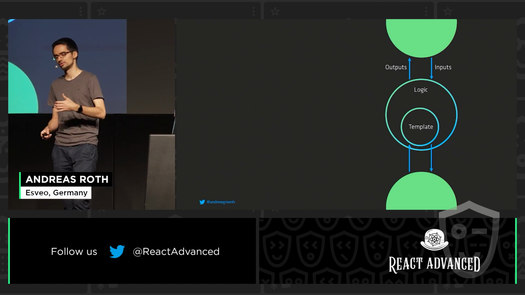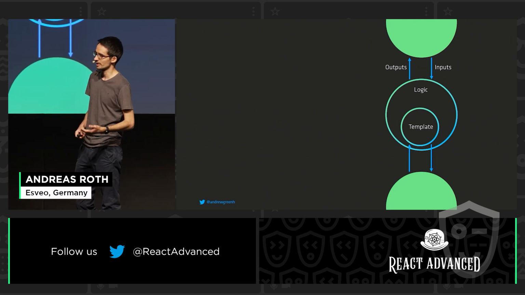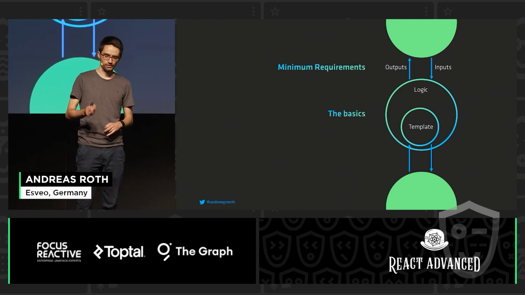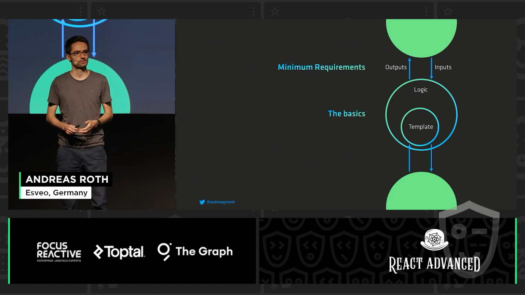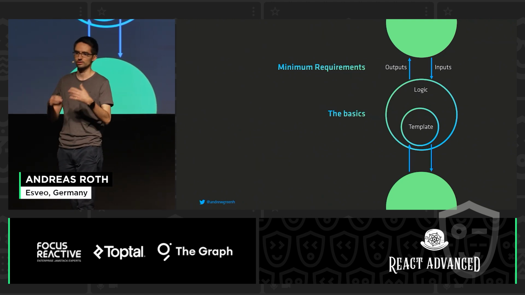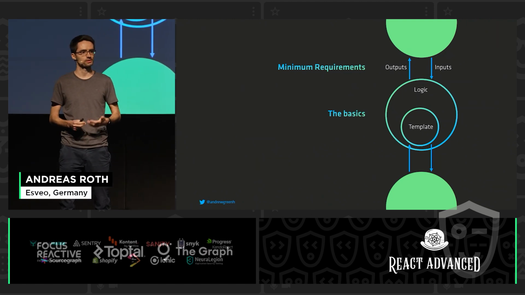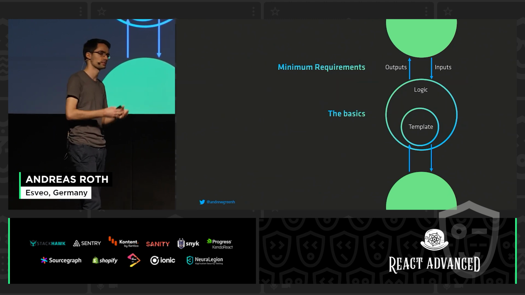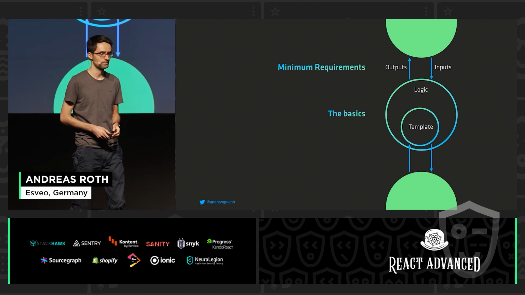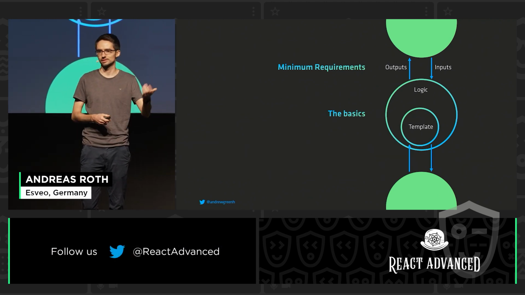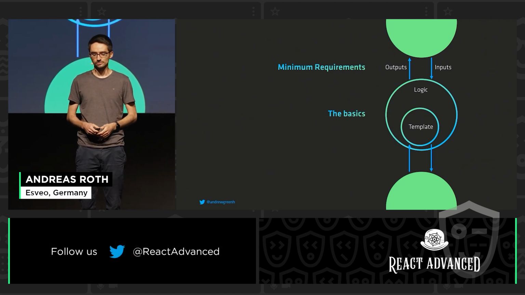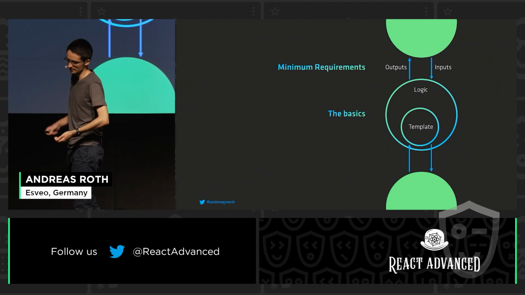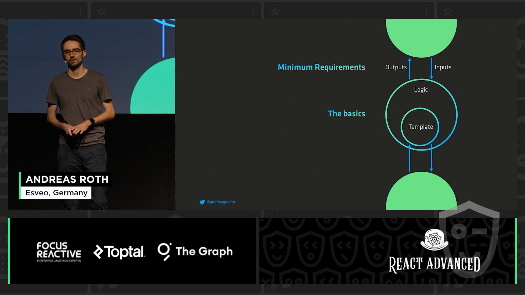In the following, I want to take a look at different areas of the framework that can be supported by the framework. At first, we're going to take a look at the basics. So within one component, you have this logic part where you call functions, you define variables, and you pass these logic parts to the template, and this template is then accessing those variables. But this is only the basics. So it's the lowest level of TypeScript support that a framework can offer.